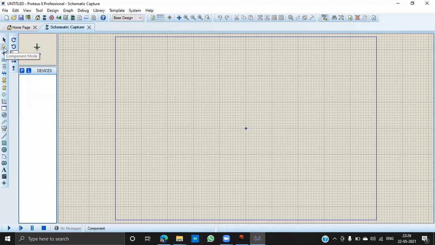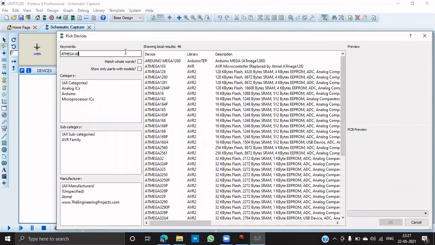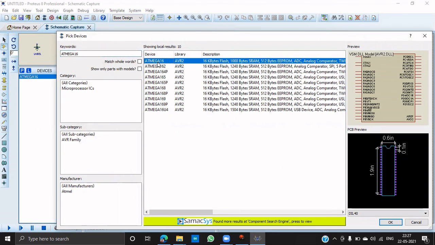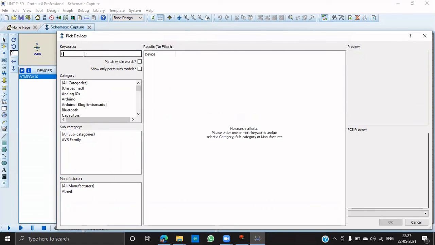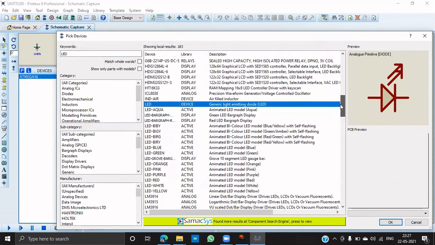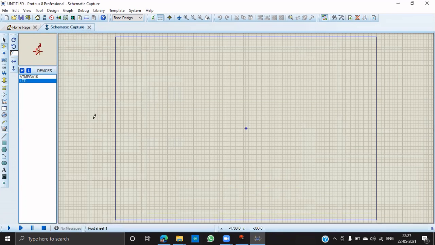Once you click component mode, if you click P, a window will open. Then just search for ATmega16. Yes, here you have ATmega16. If you click OK, this component will automatically be added to the list. After ATmega16, you just need an LED. Yes, this is the LED. Then if you click OK, ATmega16 and LED will be added to our list.